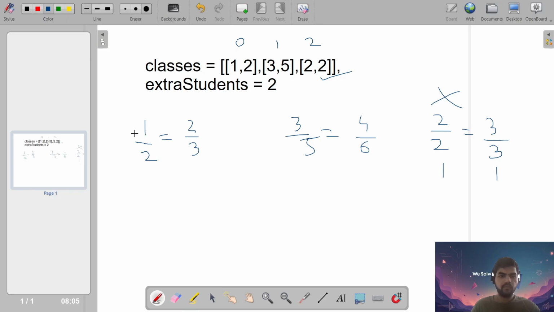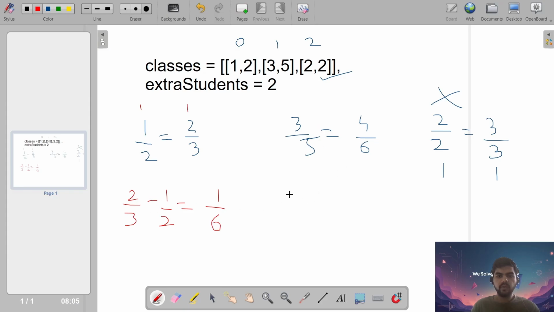If we take this new ratio and subtract the old ratio from it, we get 2 by 3 minus 1 by 2 equal to 1 by 6. I just took the LCM, 6, and 4 minus 3 is 1, so 1 by 6.